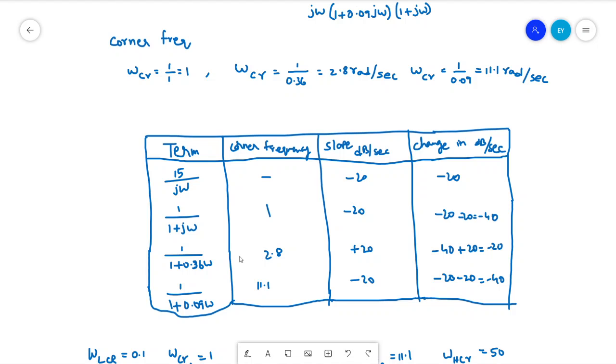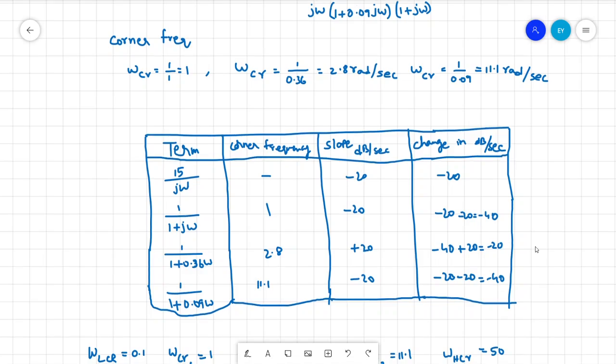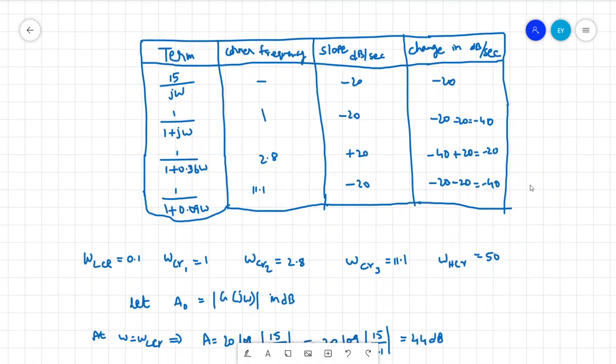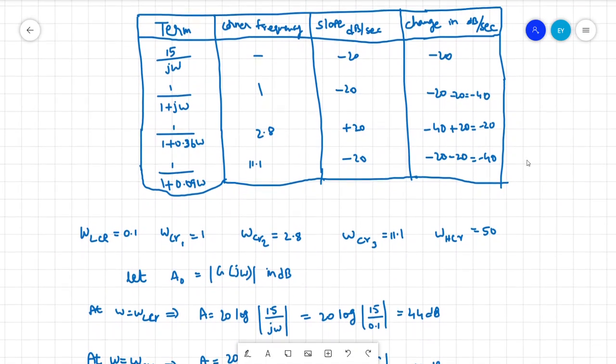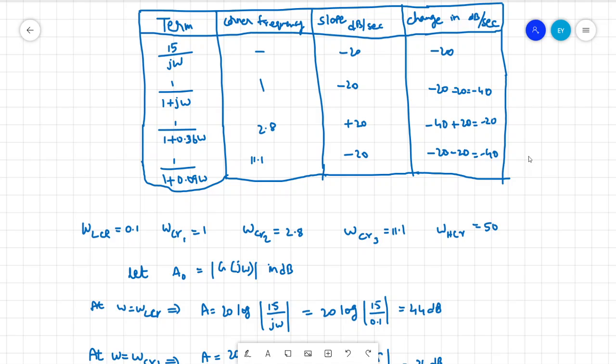And the next root will be 1 by 1 plus 0.9 omega, which will give the corner frequency of 11.1, and the slope will be minus 20, and therefore the change will be minus 40 overall, right? So as I mentioned earlier, we have to select the lower corner frequency and higher corner frequency in between all the other corner frequencies.